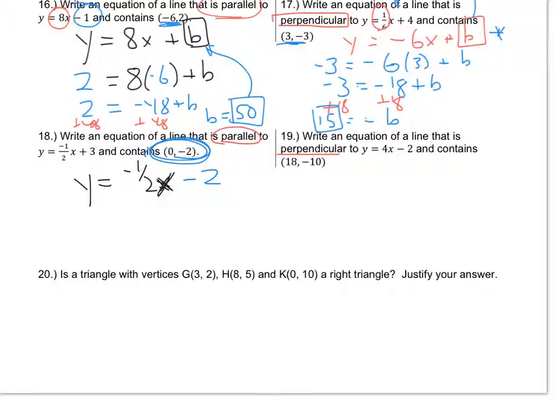For 19, again, find the slope that's given. We want the perpendicular slope, so our new slope will be y equals negative 1/4 x, again, plus b. Do not use the same number, negative 2. We don't know what that is yet. And in a similar way, we substitute in our values for the x and the y. Negative 1/4 times 18, that'll be a little messy, plus b. Multiply 18 by negative 1/4, I get negative 18 over 4, plus b.